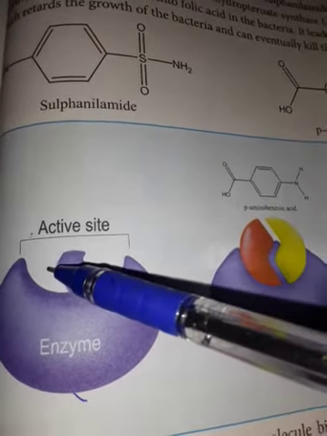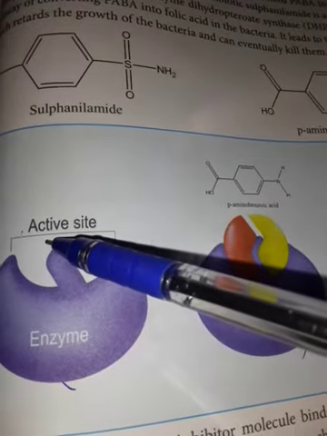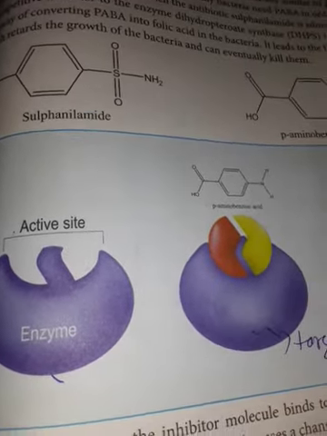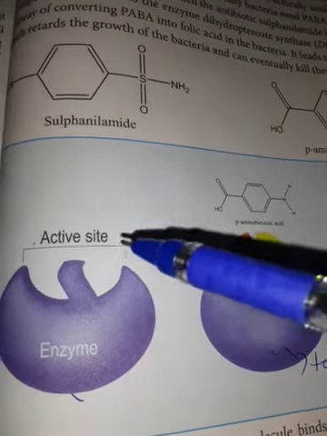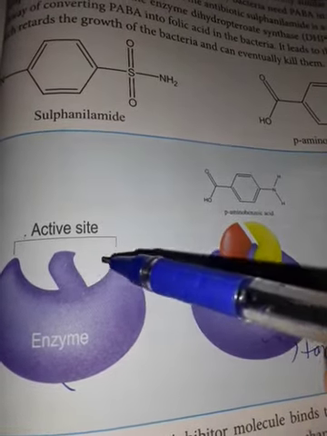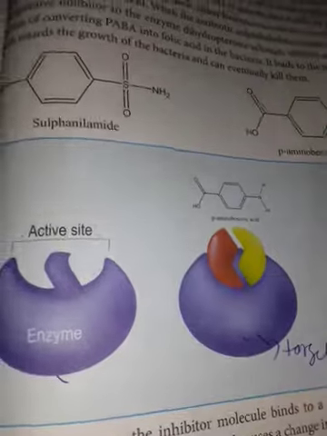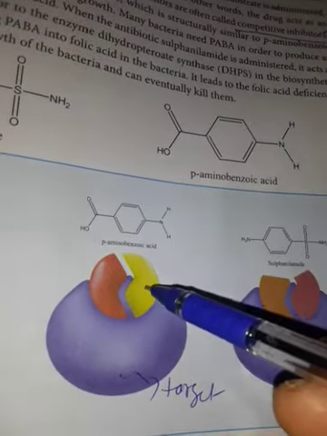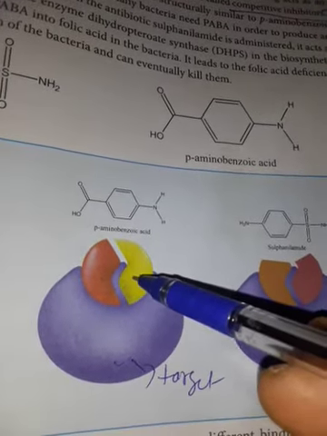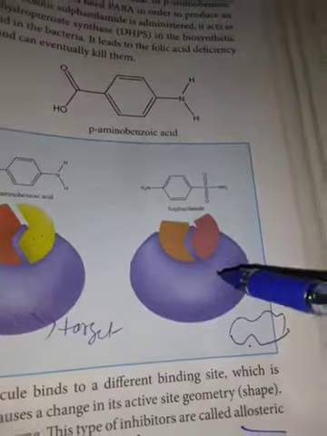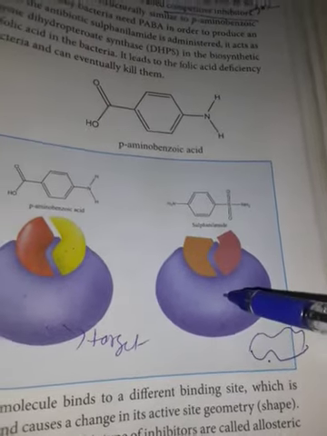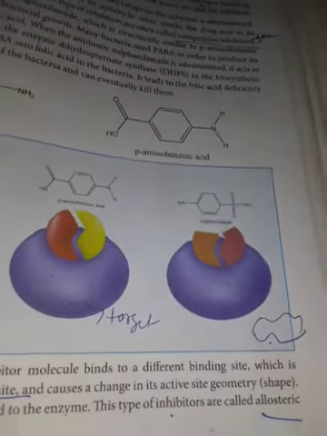The active site means, for example, if you are taking para-aminobenzoic acid, it should fix in this place. See here, properly fixed. If it is properly fixed, it reacts and gives the product. That is called enzyme functioning.